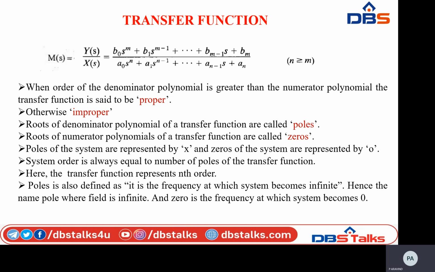Here the transfer function represents nth order, so the number of poles of the transfer function is also n. Pole is defined as the frequency at which the system becomes infinite.